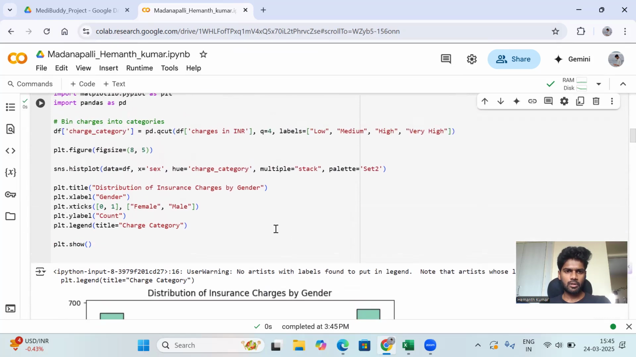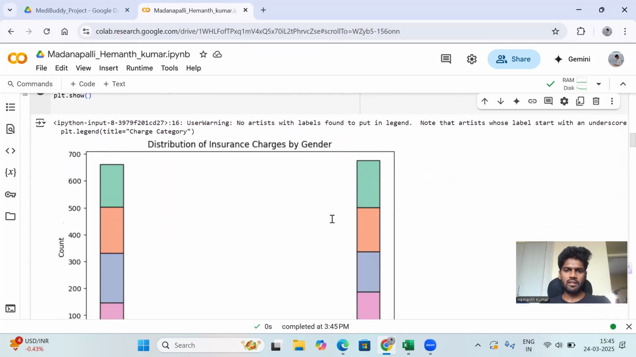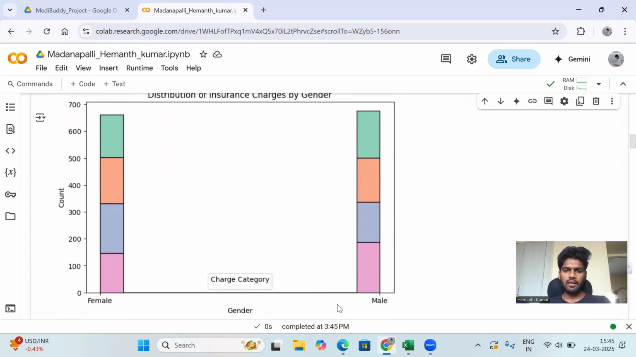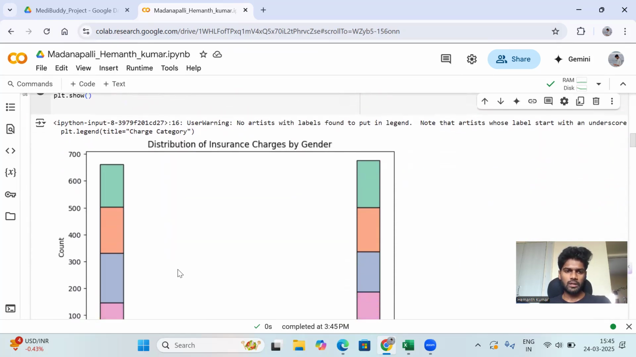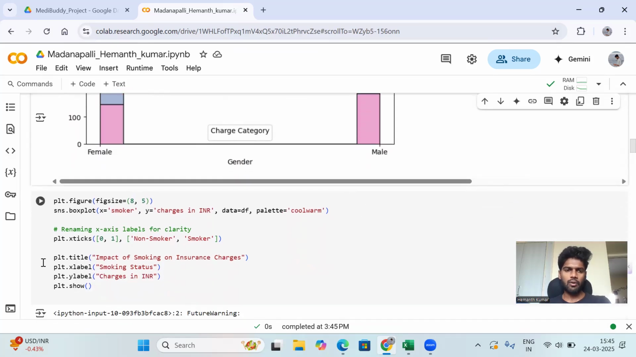This graph has gender on the x-axis and count on the y-axis. The legend title is category. The title of this graph is distribution of insurance charges by gender. Based on gender, female and male, we are calculating the count using this graph based on the data we have.